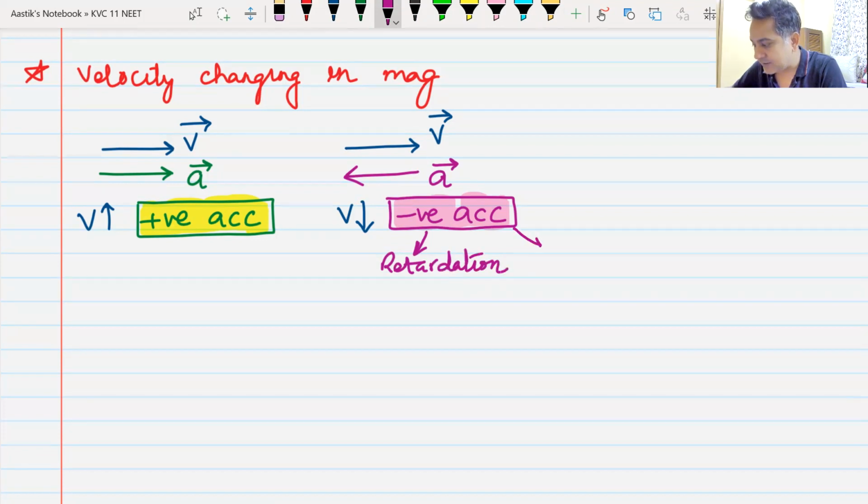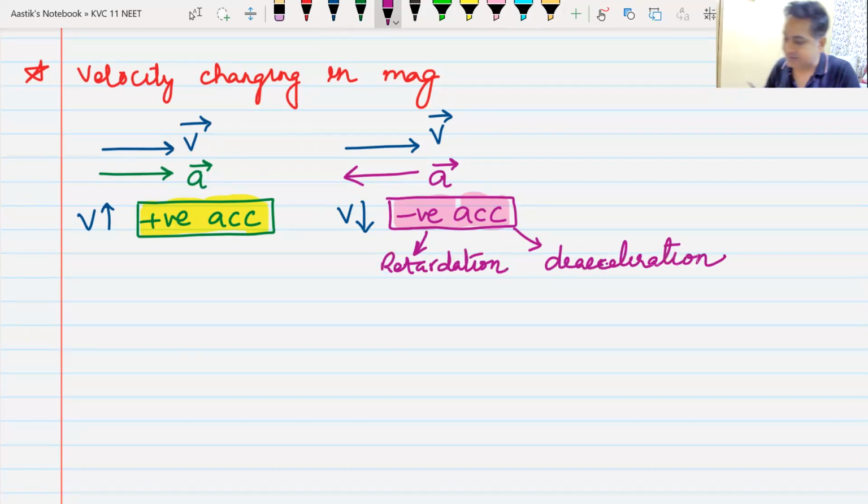The one more word that is used is deceleration. Have you heard these two terms, retardation and deceleration? These are the terms that are probably used for positive or negative acceleration.